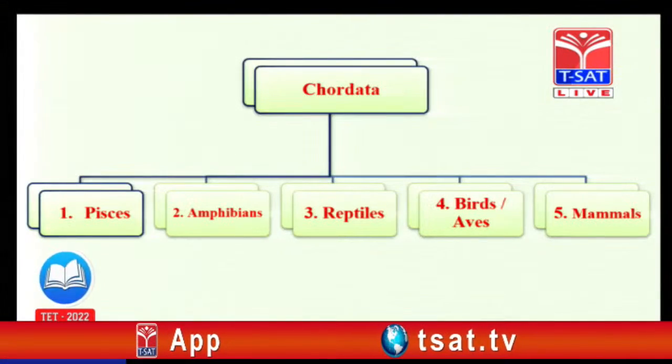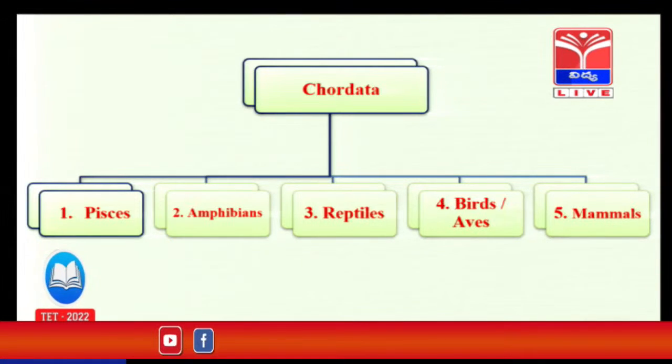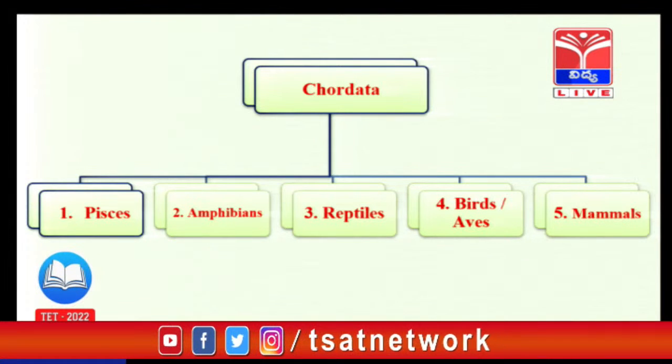Next, reptiles, like snakes, lizards, etc. Next, aves or birds, which can fly with their wings and feathers. Last one, mammals, the living organisms that give direct birth to young ones. So these chordates have 5 groups.